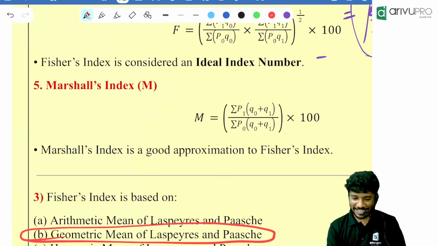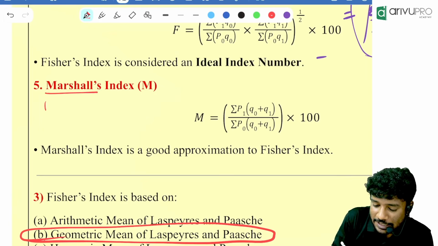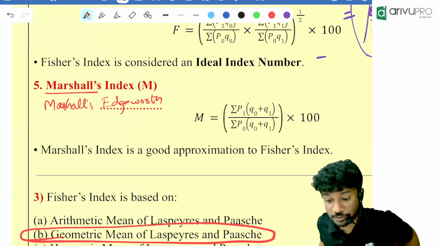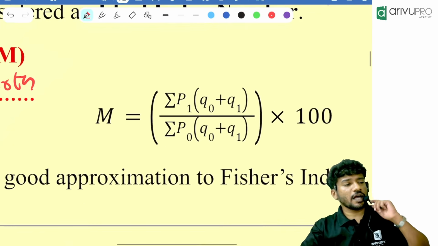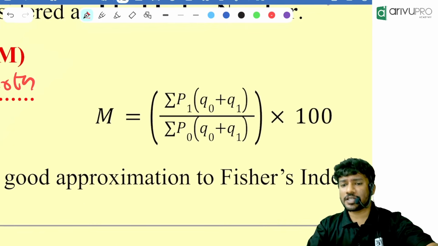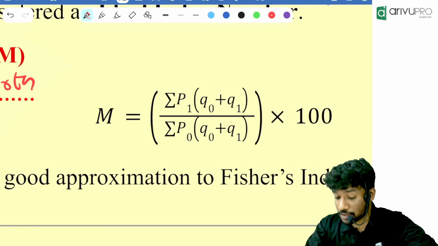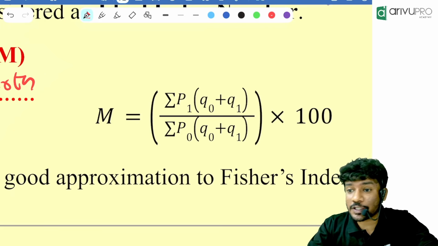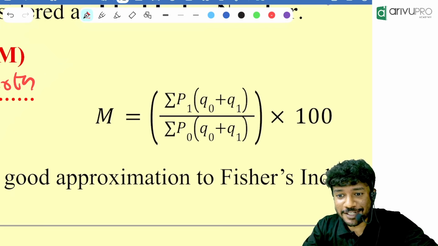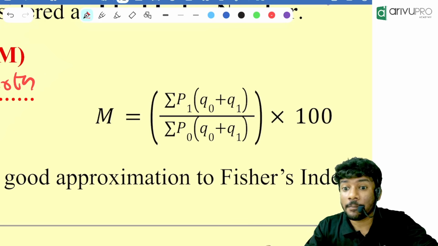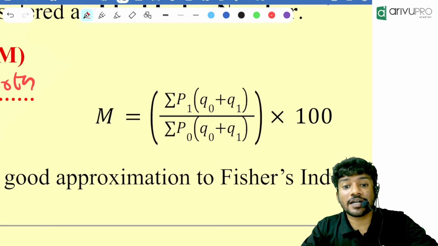Next one is Marshall-Edgeworth, the final one. Make a note of it. You can always write it as Marshall's Edgeworth. Sometimes they will ask the question like, find the Marshall-Edgeworth index number. The formula is this one. Marshall-Edgeworth index number is summation of P1 into Q0 plus Q1 divided by summation of P0 into Q0 plus Q1. What happened over here? Yes, Dinesh, what happened over here? We are considering the average of both base year quantity and current year quantity.